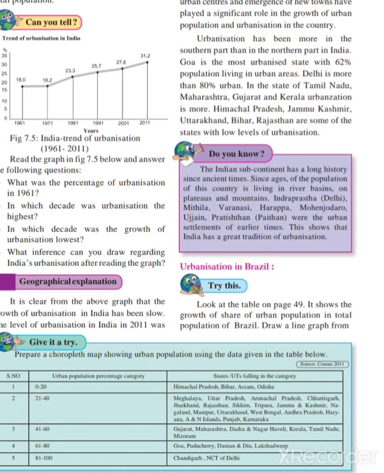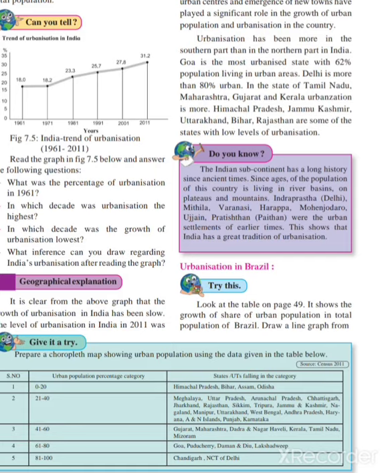Urbanization has been more in the southern part. In the south, urbanization is more as compared to the northern part of India. Goa is the most urbanized state with 62% of its population living in urban areas. Delhi is more than 80% urban. Next, in the states of Tamil Nadu, Maharashtra, Gujarat, Kerala, urbanization is more as compared to Himachal, Jammu Kashmir, Uttarakhand, Bihar, Rajasthan. These states have a very low level of urbanization. So this was about the urbanization of India.